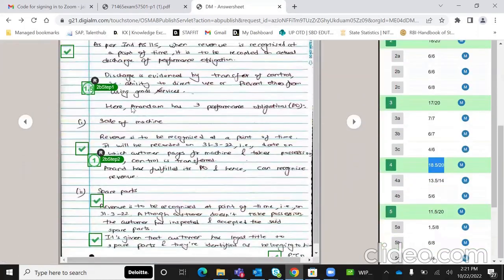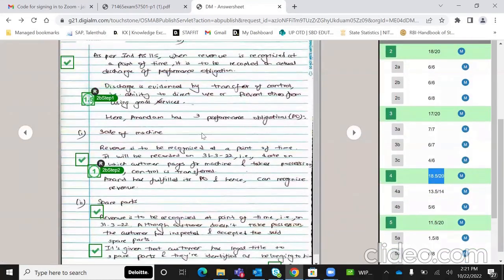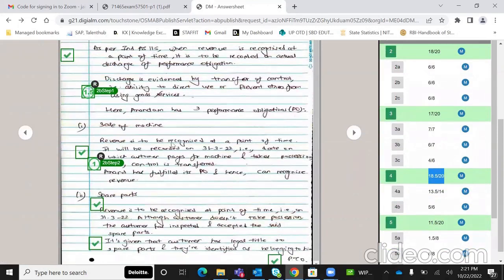So if you see, I've got 1.5 marks for my basic intro कि डिस्चार्ज तब होएगा जब कंट्रोल ट्रांसफर होएगा, फिर मशीन में मिला है 1 मार्क की, रेवेन्यू तब रिकॉग्नाइज होएगा as on 31st March 2022, the date on which customer pays for the machine and takes the possession, that is the day when control is transferred.